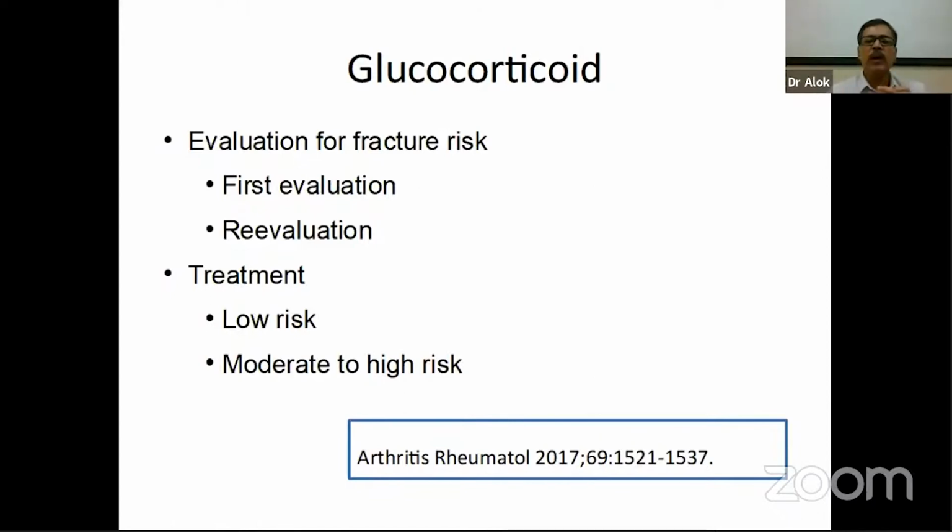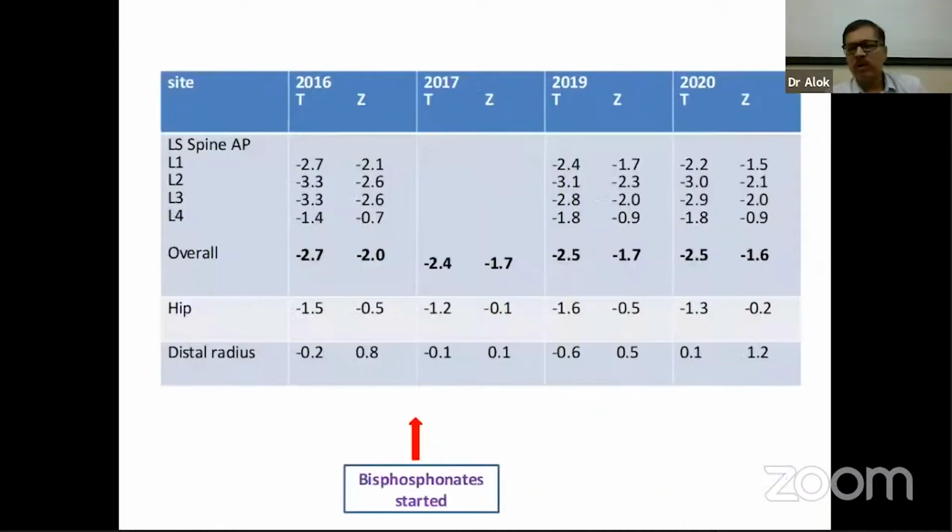Depending upon the evaluation, patients may be at moderate risk or at low risk. Those patients who are at low risk require calcium and vitamin D only. Those who are at moderate to high risk will require therapy in the form of bisphosphonate and teriparatide. The bisphosphonates recommended for treatment of glucocorticoid-induced osteoporosis are oral bisphosphonates. Only if the oral bisphosphonates are not working well do we go to intravenous bisphosphonates. Otherwise, oral bisphosphonates are the treatment of choice. And after that, we can go to teriparatide if there is a problem further.